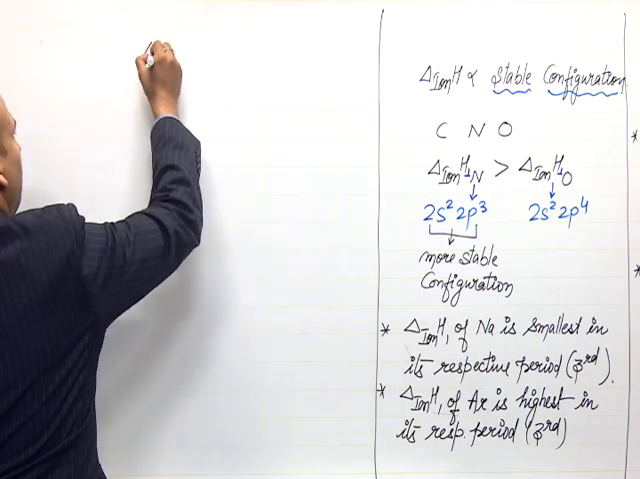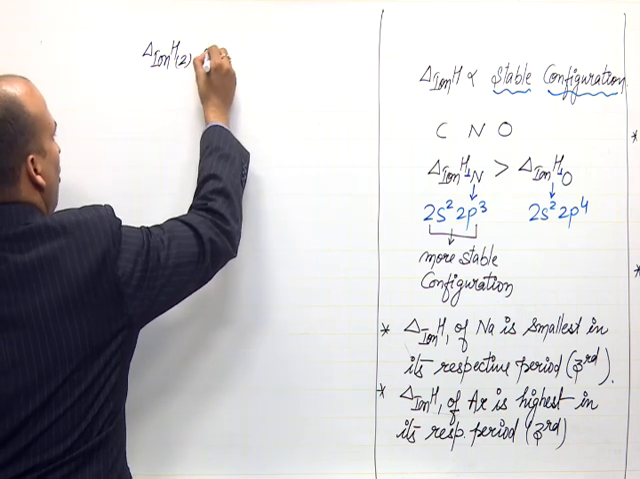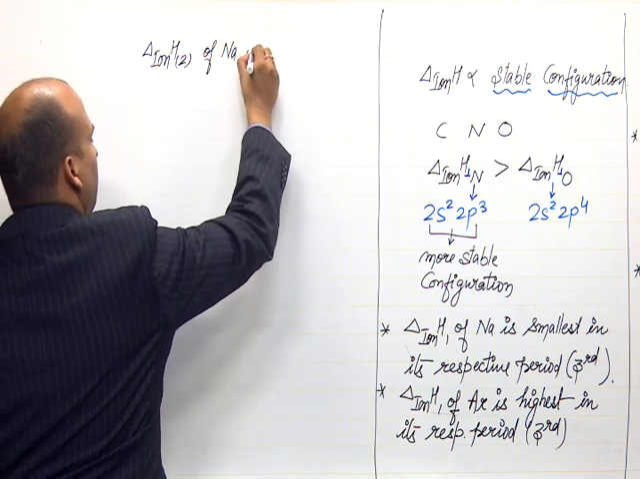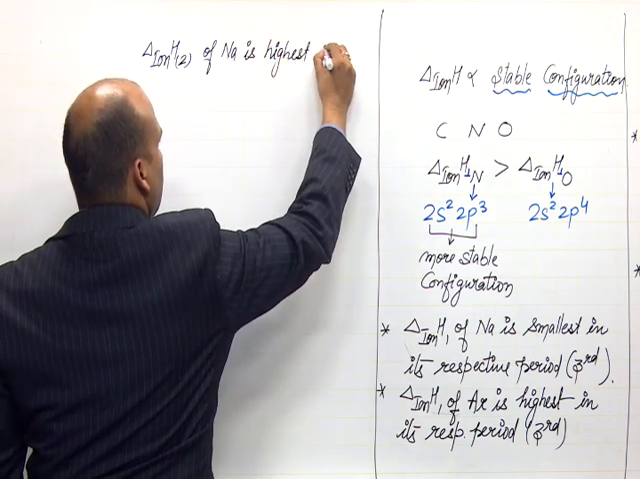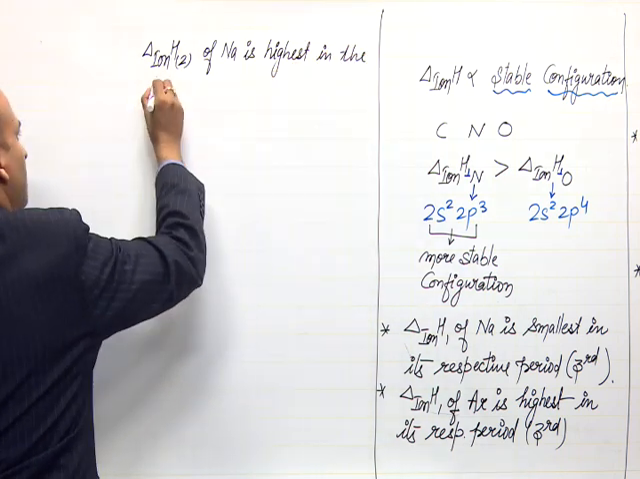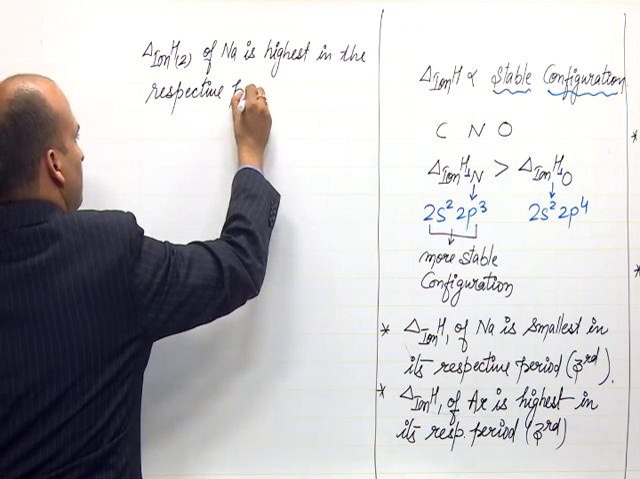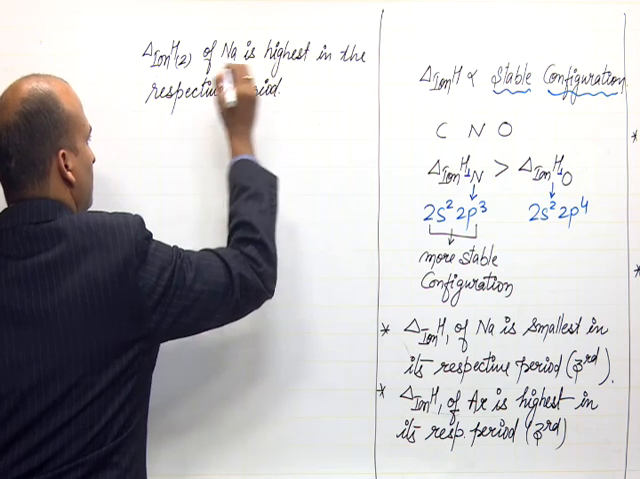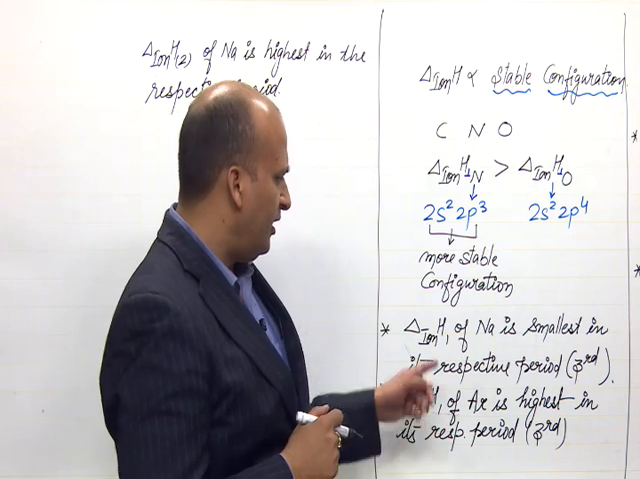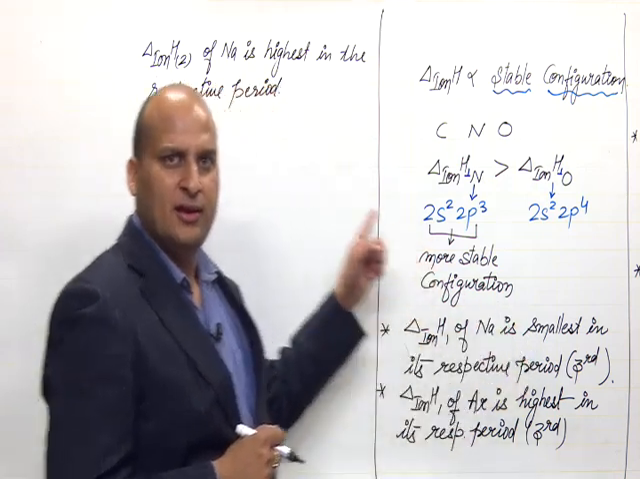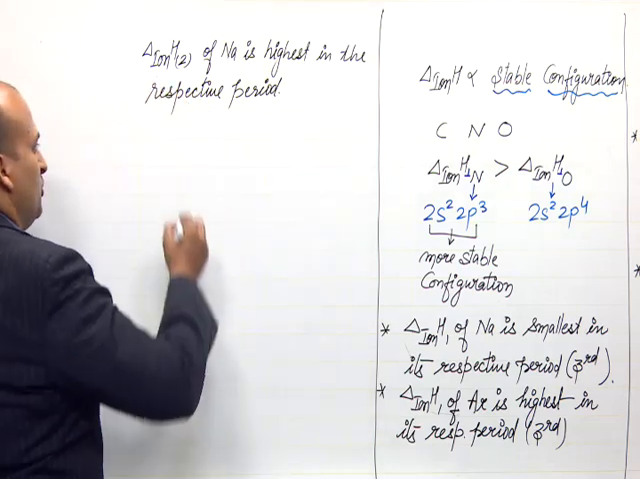Now, I'm saying that the second ionization enthalpy of Na is highest in the respective period. I know you must be thinking, why, sir? Why is it highest? Here you are writing it is the smallest, here highest. Why? Okay, don't worry. Let me tell you what is the secret over here.